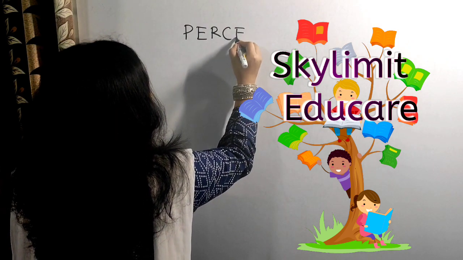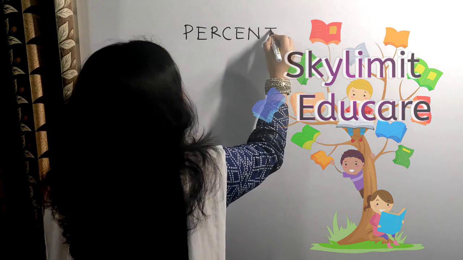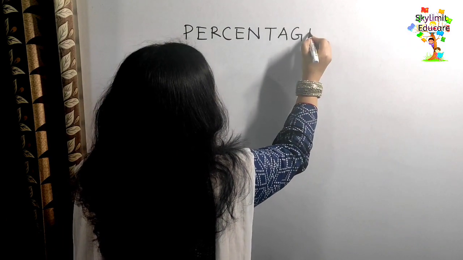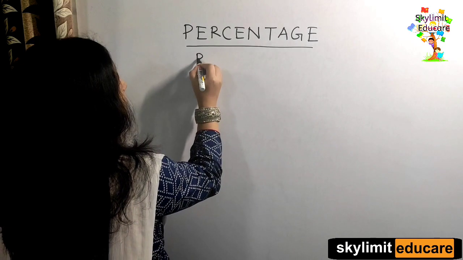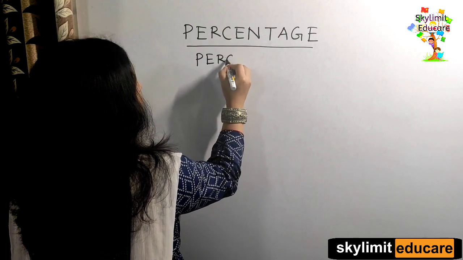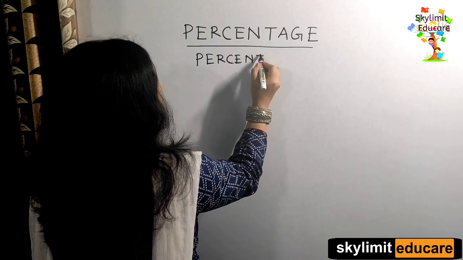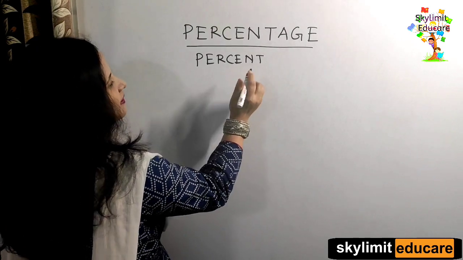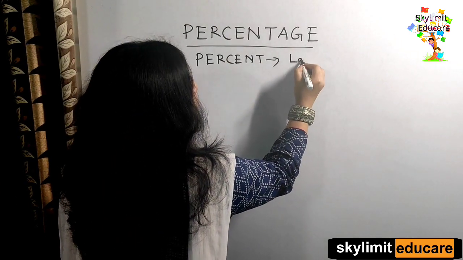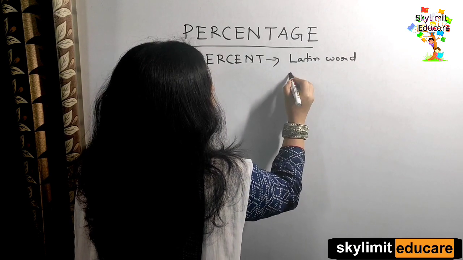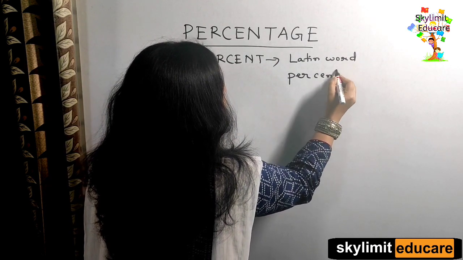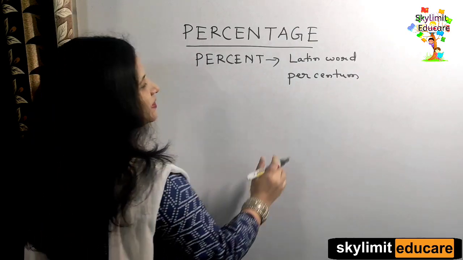Just before going to the chapter, I would like to tell you that the word percentage has come from the word percent. The word percent is derived from a Latin word percentum. Okay, and the meaning of percentum is what?